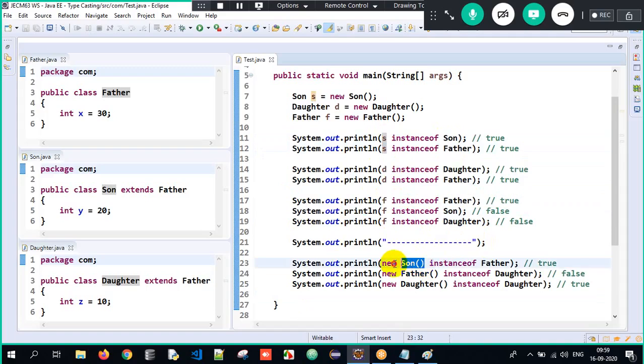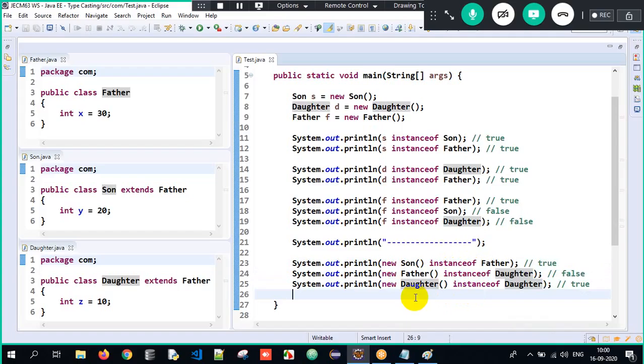You can also write directly, new Son, meaning it's an object of Son. Is it an instance of Father? True. Is the Father object an instance of Daughter? No. Is the Daughter object an instance of Daughter only? True. So that way we are supposed to understand the entire program here.